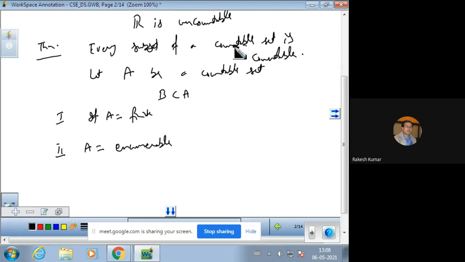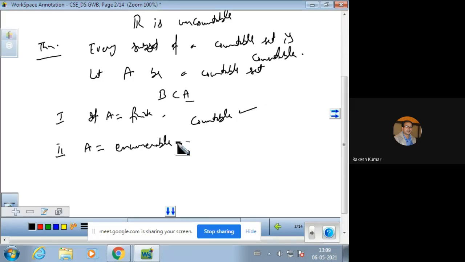If A is finite, then B will be finite, since a subset of a finite set is also finite, and hence countable. क्योंकि B, A का subset है, A अगर finite है तो B भी finite होगा and hence countable.